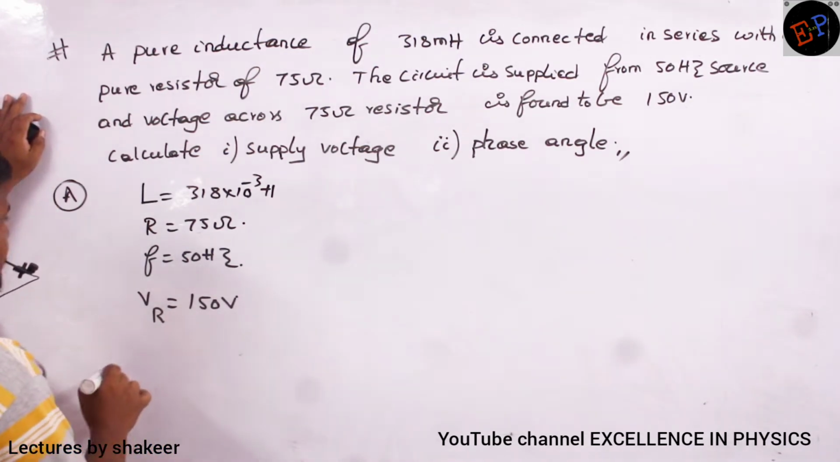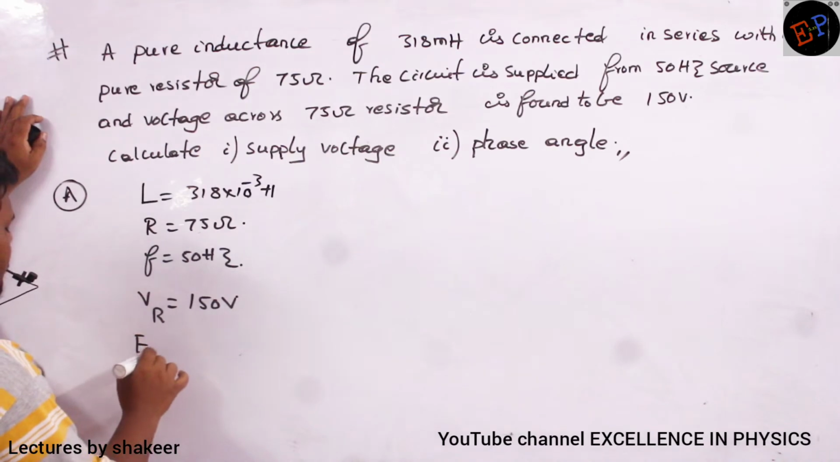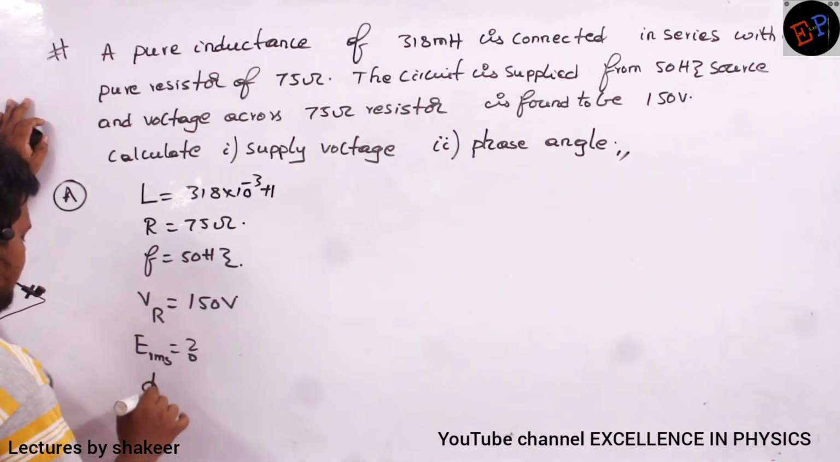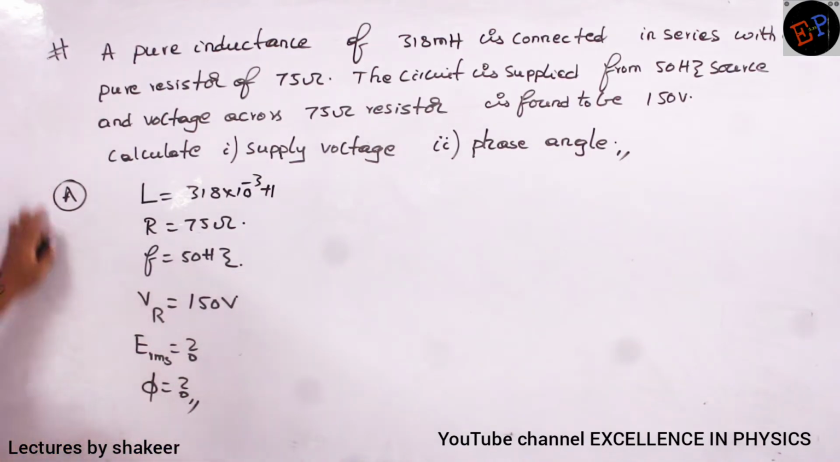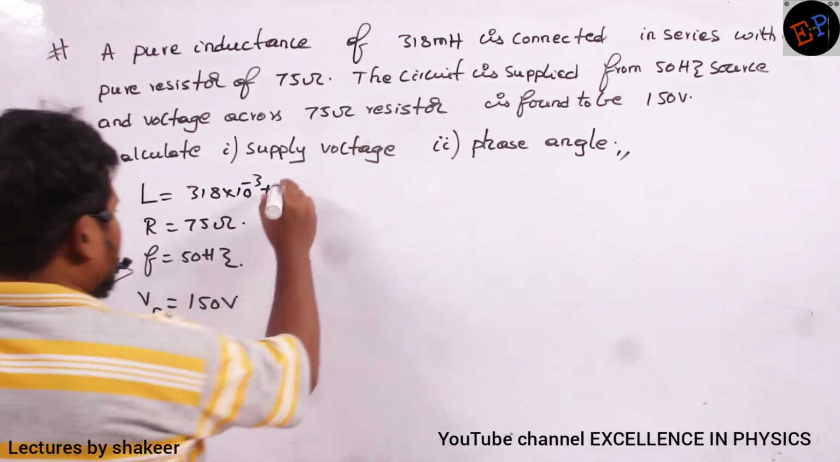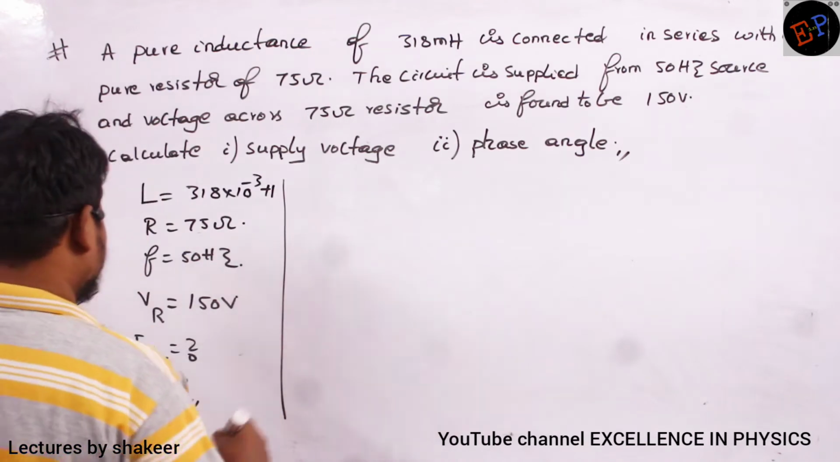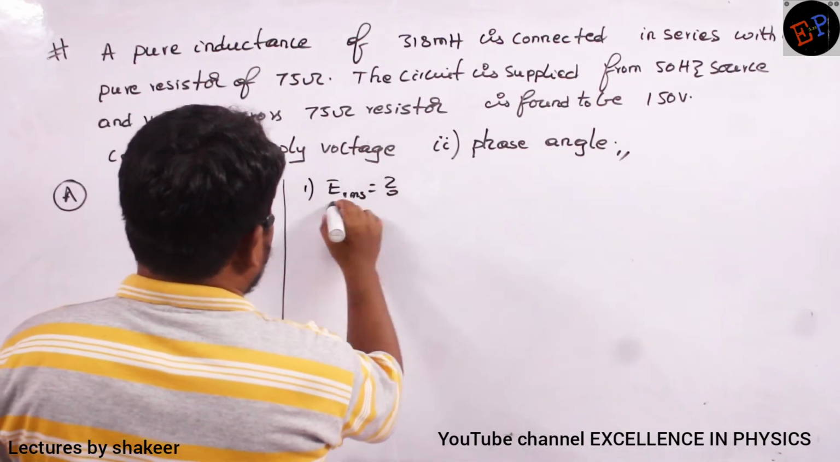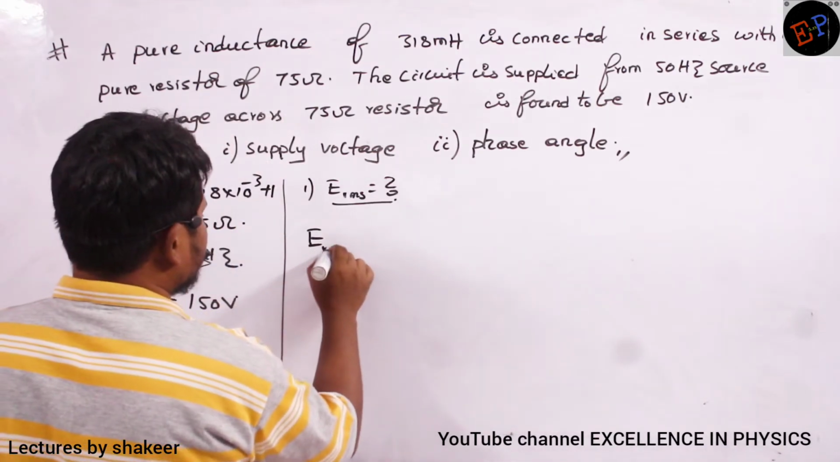Then what are the values he is asking us to find out? ERMS he is asking us to find out. And similarly, phase angle also he is asking us to find out. Clear now? Now let us see how we can do this calculation. So first one, ERMS. What is the equation of ERMS?